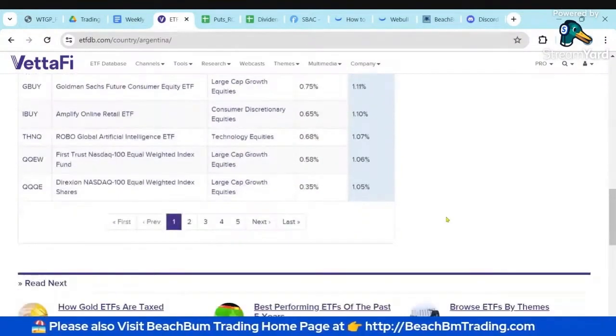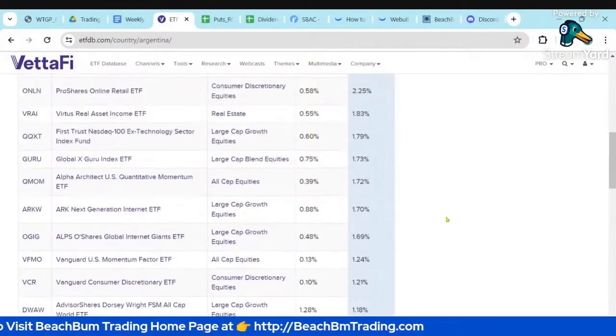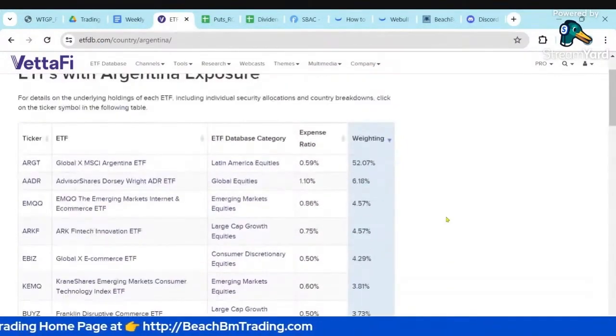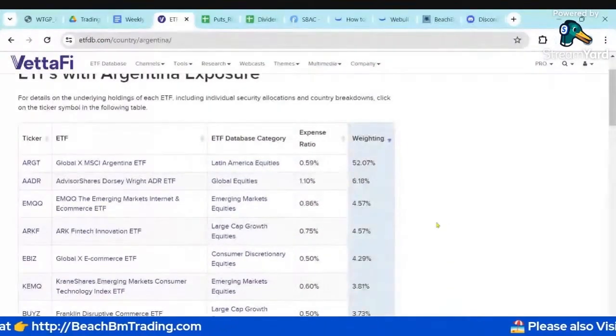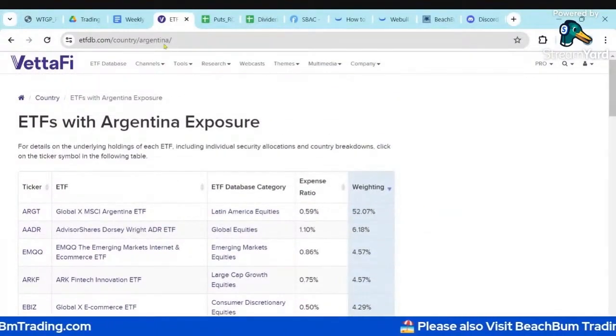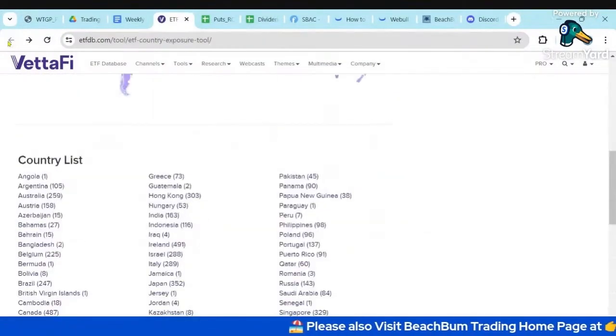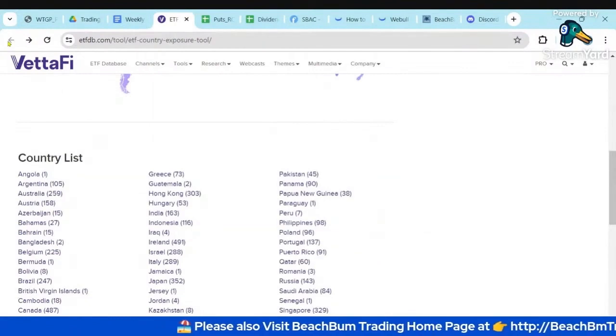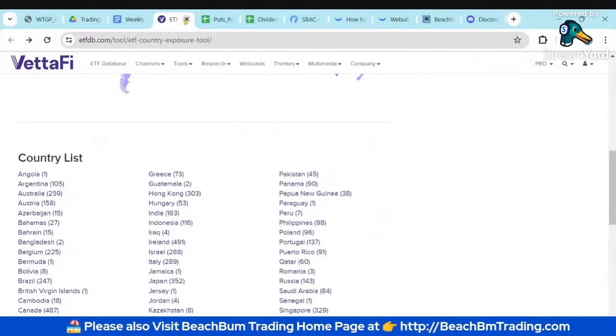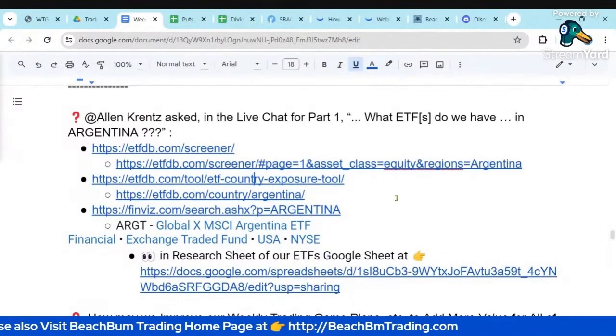So then you can dig into those in more detail and pick the ones that has the type of exposure to a particular country that you would like. So again, a couple different ways to find ETFs, either directly based on a country or with exposure to stocks in a particular country.